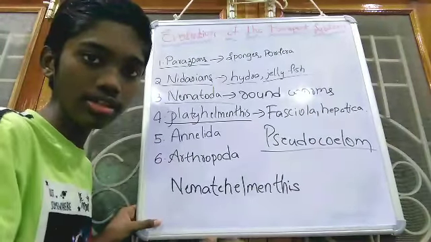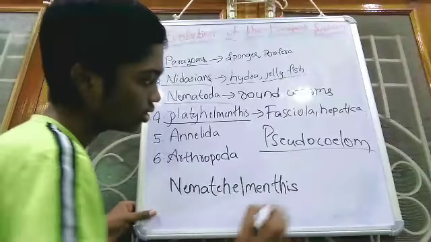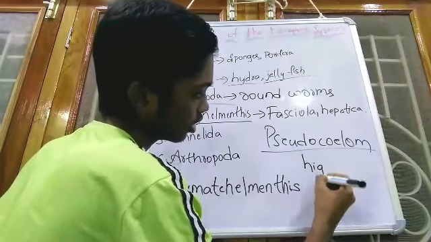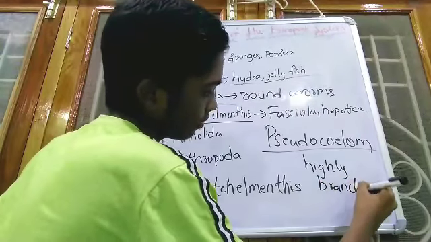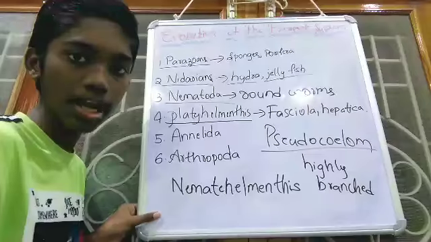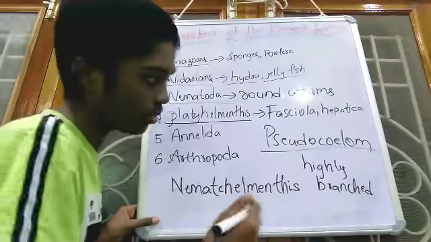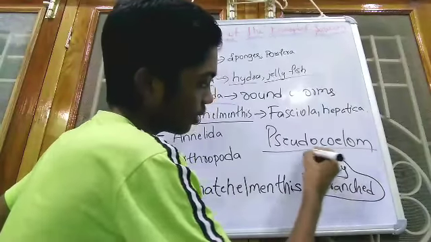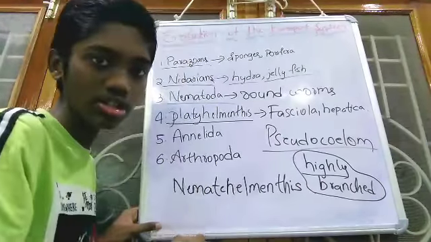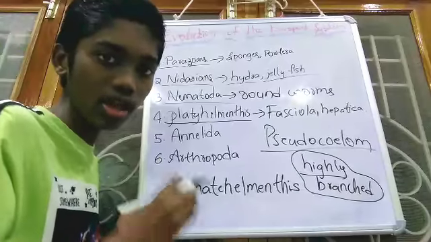In Platyhelminthes, the digestive system is highly branched. As the digestive system is highly branched, there is a big function that it performs. What does that mean?